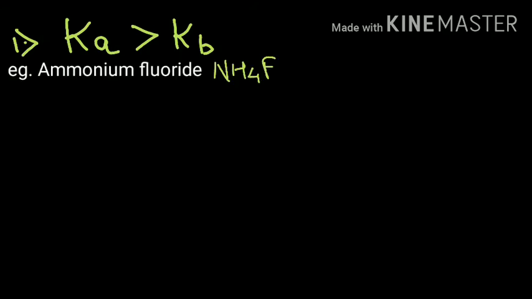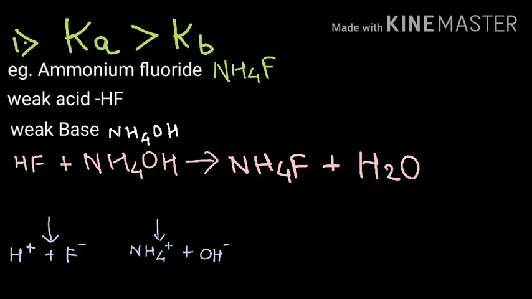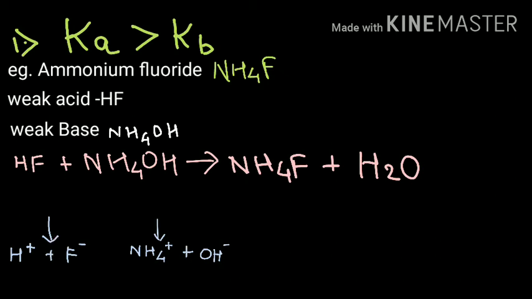Ammonium fluoride is a salt which is formed by the combination of a weak acid HF, hydrofluoric acid, and a weak base ammonium hydroxide, that is NH4OH. Let us now see how the reaction takes place. So the HF, that is the hydrofluoric acid, is going to react with the weak base NH4OH to give you the salt NH4F, that is ammonium fluoride, along with water.